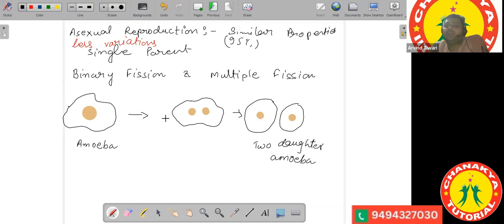Similar to it is multiple fission also. In multiple fission, first the nucleus divides multiple times, and then the nearby cytoplasmic material is contained in a cell wall, which gives rise to a new individual. So this is your binary fission.